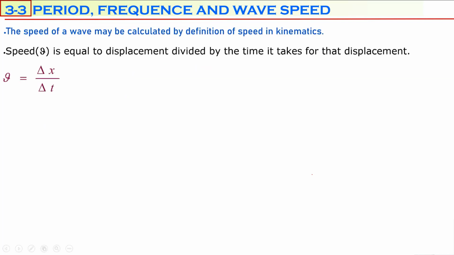The speed of a wave may be calculated by the definition of speed in kinematics, because the speed of the wave in a certain medium is constant. It doesn't change. That's why we are going to use the speed equation for constant steady motion. So delta x over delta t. In fact, this is the common equation for calculating the speed of a moving thing at its constant speed in a medium. Delta x over delta t.